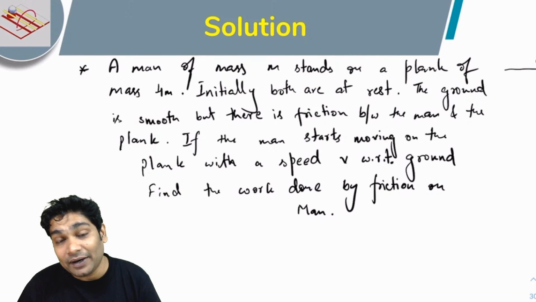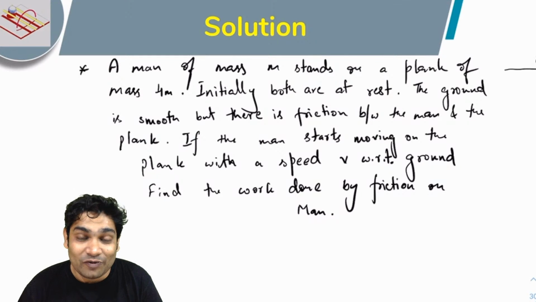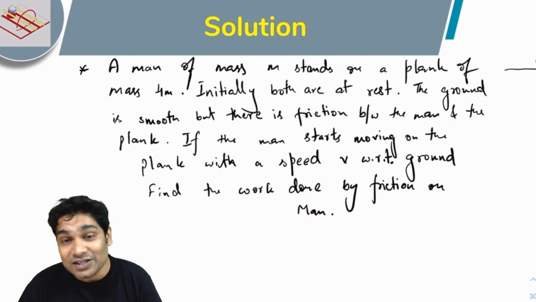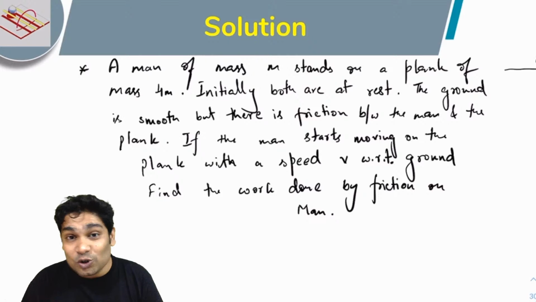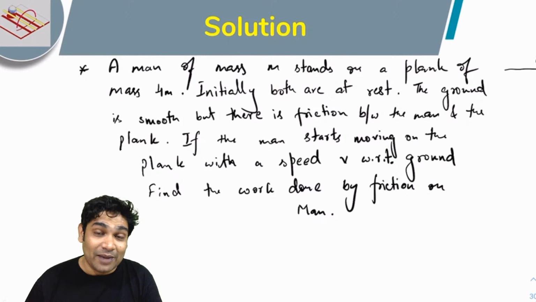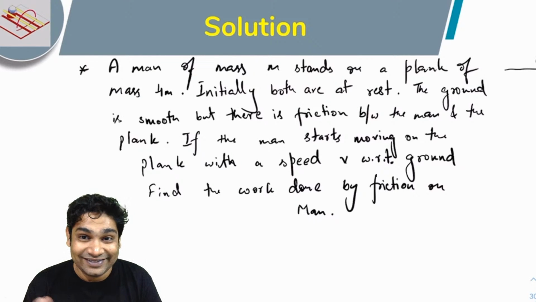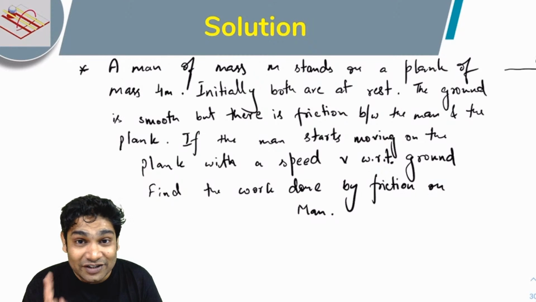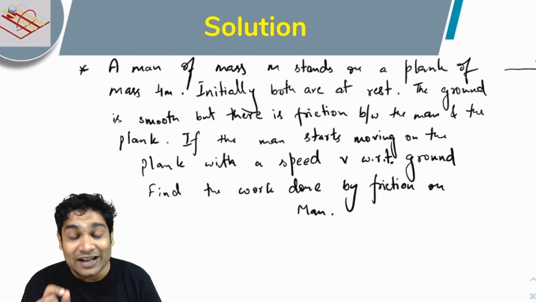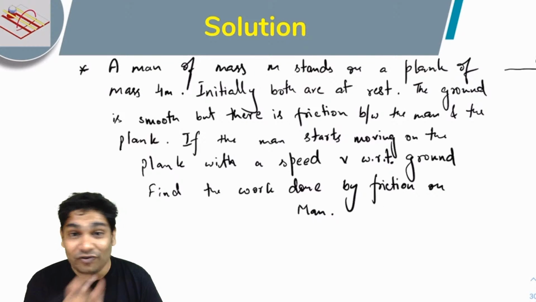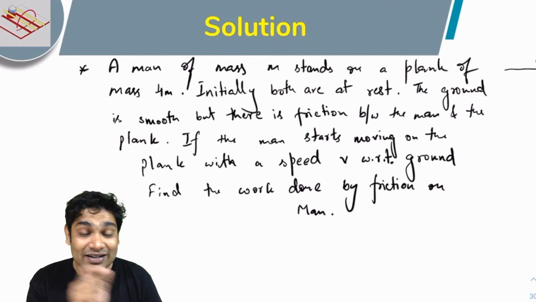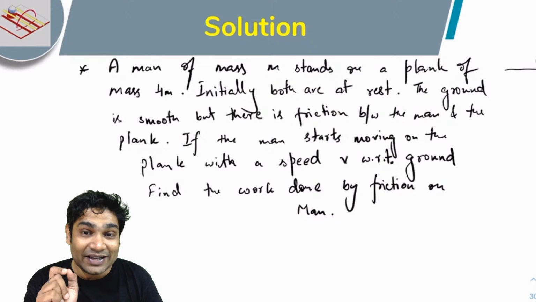There is one more kind of force which is doing work on the man. It is his internal force, muscle force. That is why you feel tired when you're walking too much. So muscle force is also working on the man. So there are two forces working on the man, friction and muscle force. Alright, not friction alone. Half mv square, as you know, is the net work done by all the forces. So half mv square is actually the sum of work done on the man by friction plus the work done on the man by his muscle force.